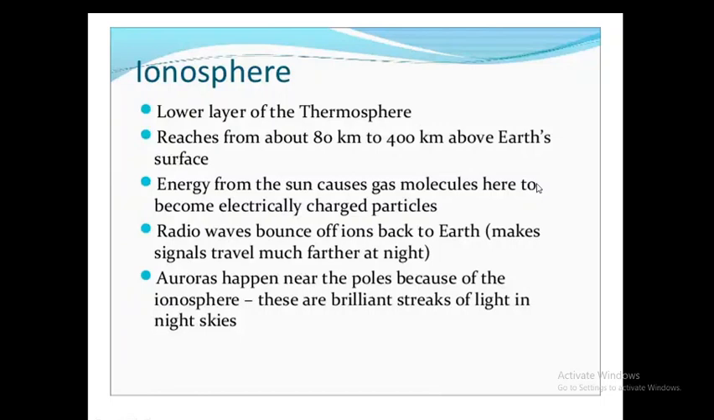It makes signals travel further at night. Auroras happen near the poles because of the ionosphere. These are brilliant streaks of light in night skies.